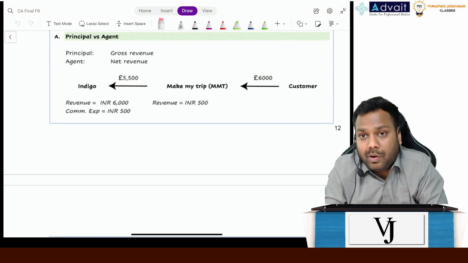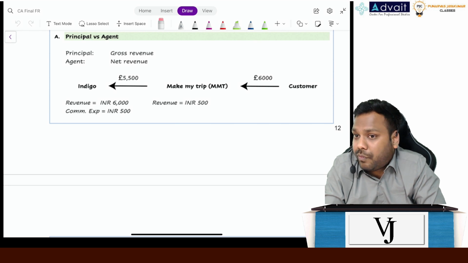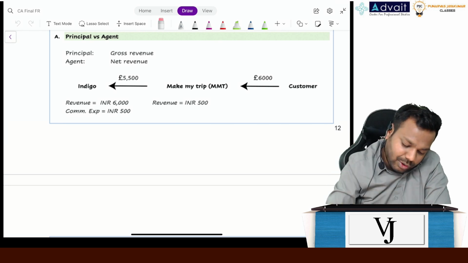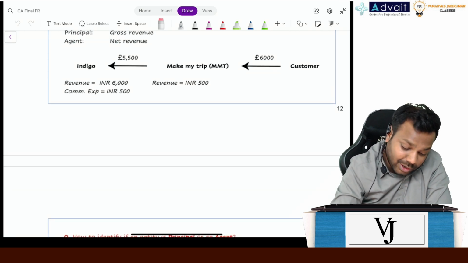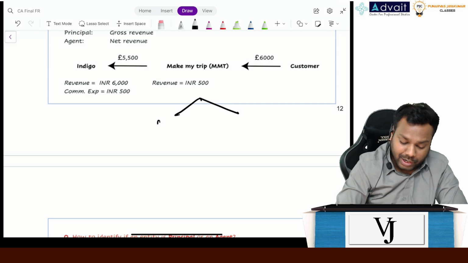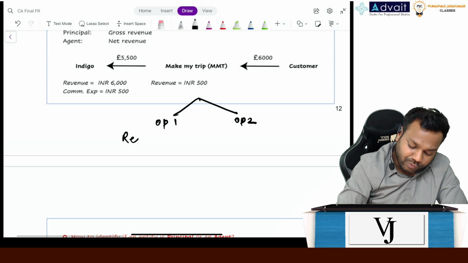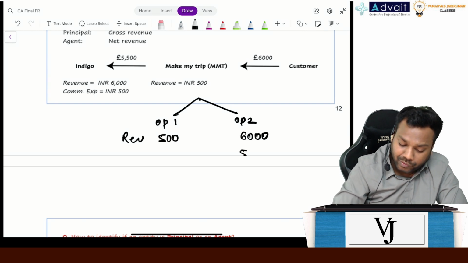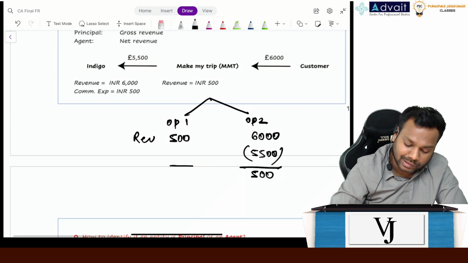The question is, what is the amount of revenue that Make My Trip should recognize, 500 or 6,000? I'm giving you two options. Don't look at the screen, okay? Answer according to yourself. Option 1 is revenue is 500. Option 2 is revenue is 6,000 and the cost is 5,500. The profitability will be the same in both cases.